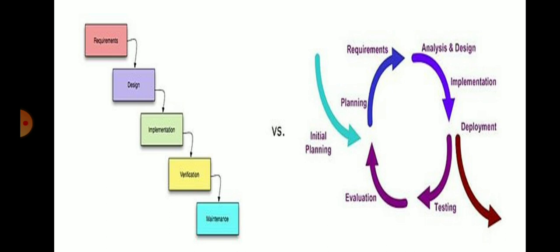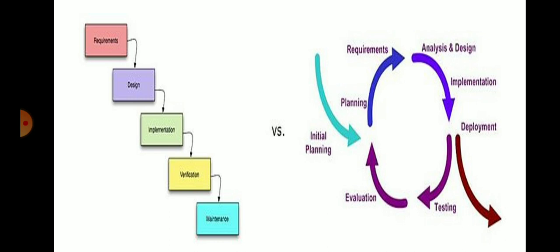After requirements, design; after that design, implementation; then verification, and then maintenance. Whereas here in concurrent engineering, you can see initial planning and deployment can enter at any stage of the design, planning as well as the deployment.